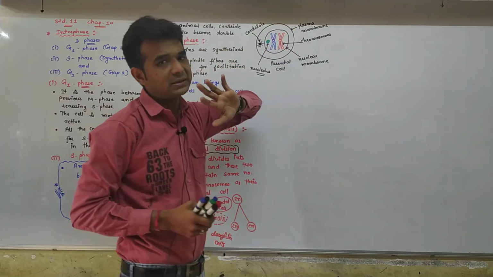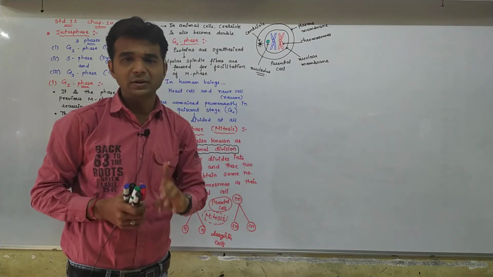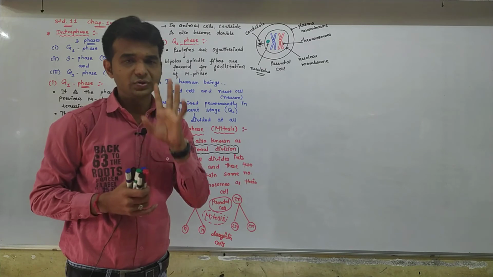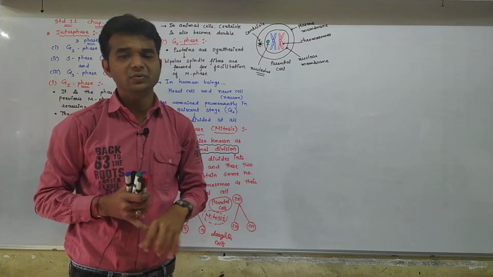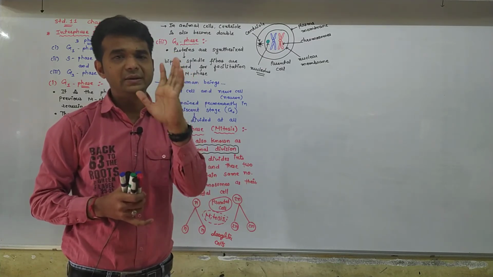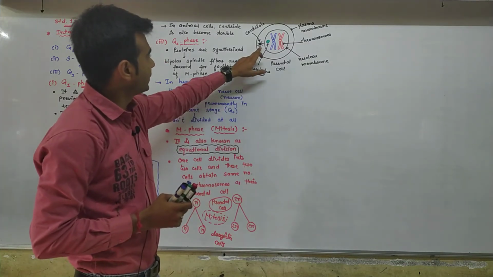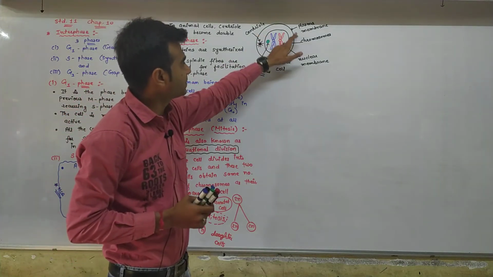This is the cytoplasm, and here the centriole. Fine. So you know that the centriole is present only and only in the animal cell, but it is not present in the plant cell. Fine. So this is the centriole and the outermost plasma membrane.